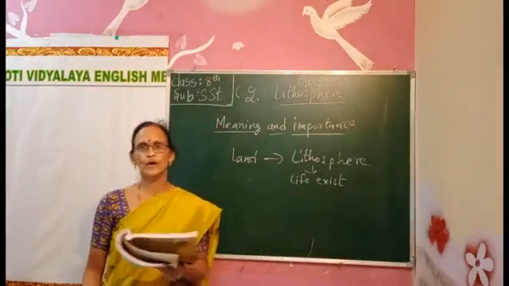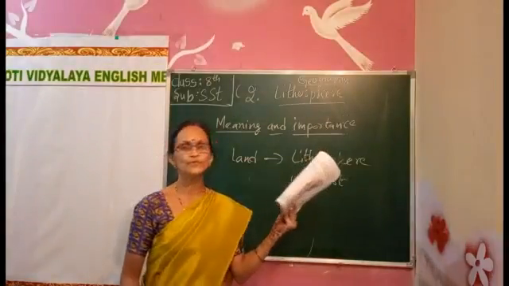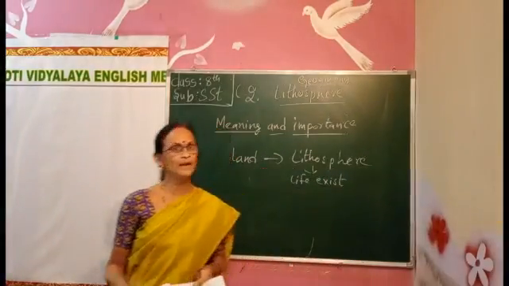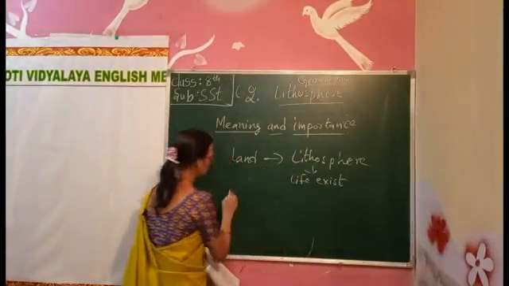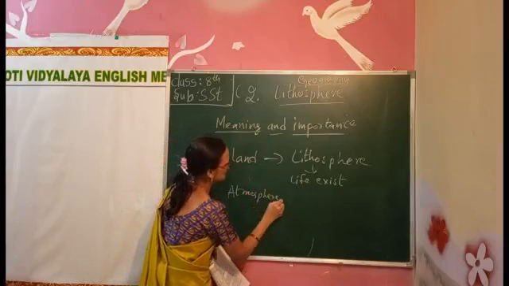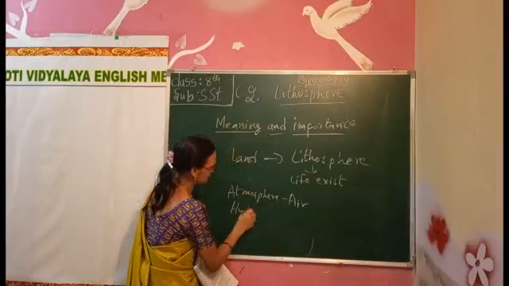And it is also helped by the atmosphere and hydrosphere. Atmosphere means air. Hydrosphere means water.